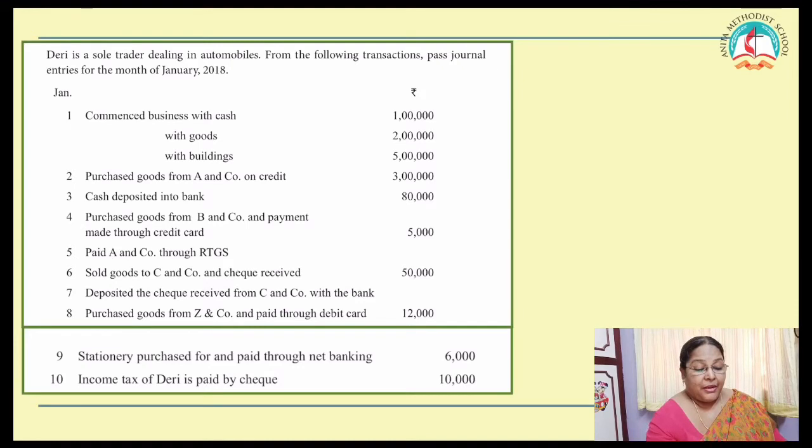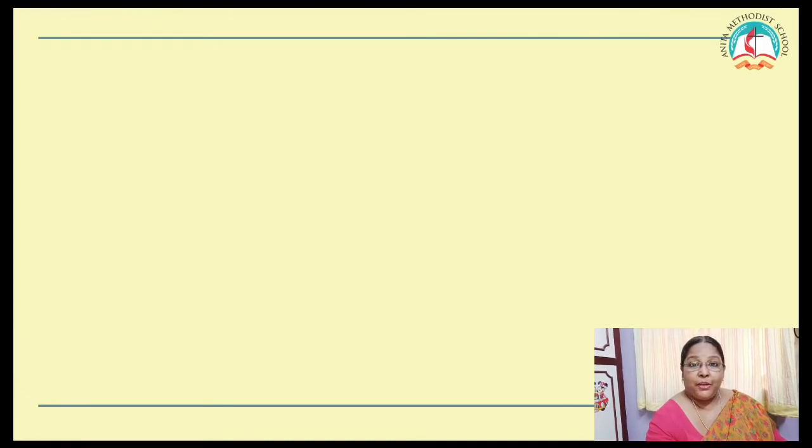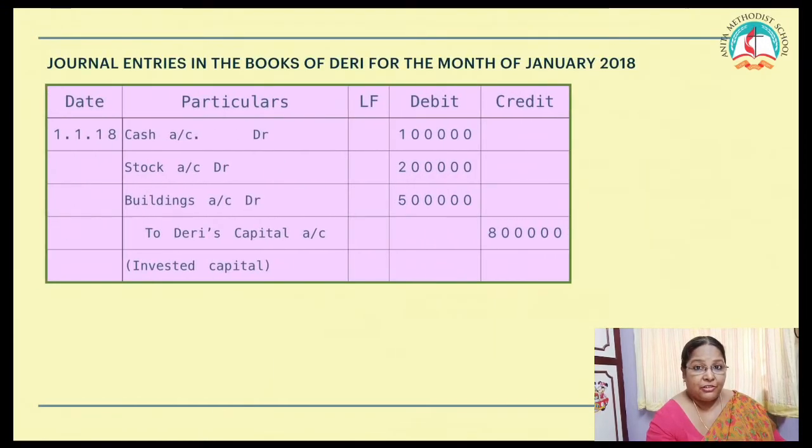Okay. What is the journal entry for this? You all remember, when you're doing your journal entry, you have to start with a heading. Journal entries in the books of Dairy for the month of January 2018. Cash comes in, stock comes in, building comes in. Who is the giver? Dairy is the giver. As what he is giving, he is giving it as capital. So here goes your journal entry. Cash account debtor, stock account debtor, buildings account debtor to Dairy's capital account.